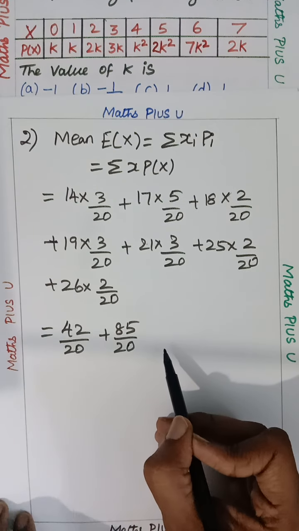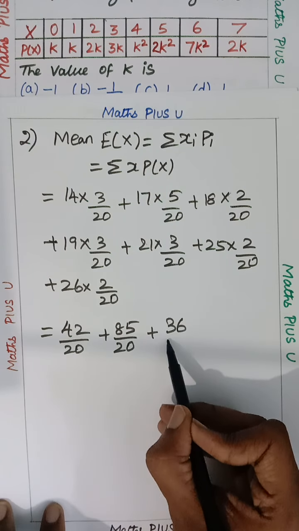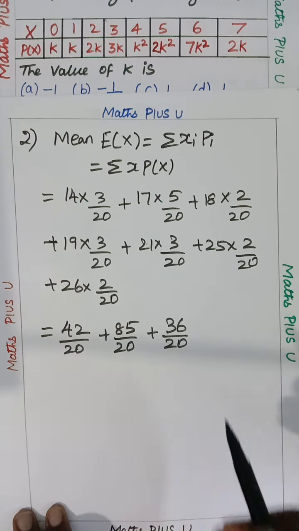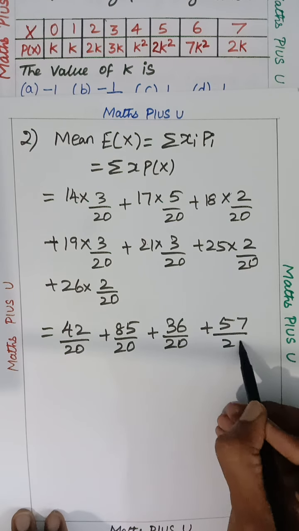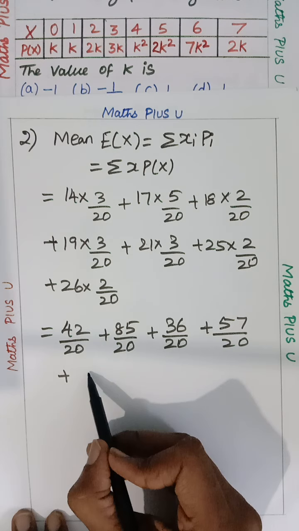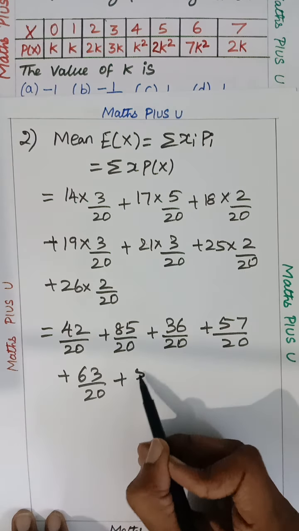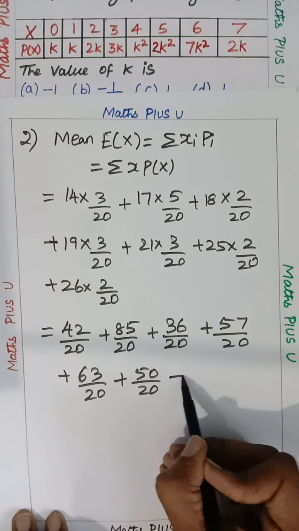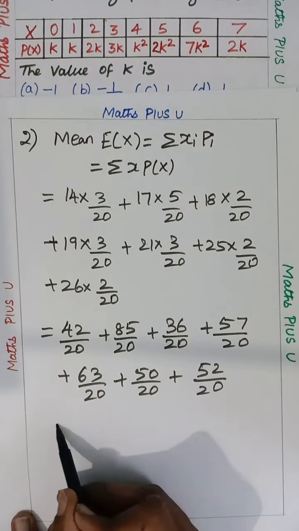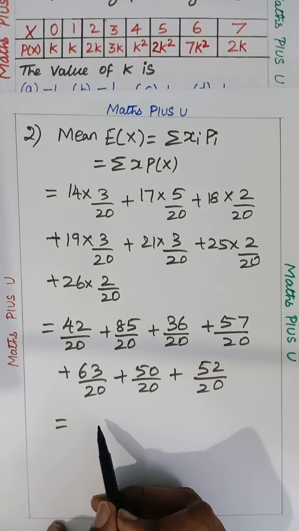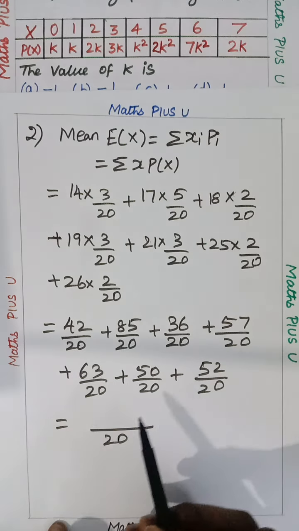Then 18 twos are 36 by 20. Then 19 threes are 57 by 20. Then 21 threes are 63 by 20. Then 25 twos are 50 by 20, and 26 twos are 52 by 20. Till now, kindly check that you are also getting the same, children. 20 is common, then you have to add all the things.